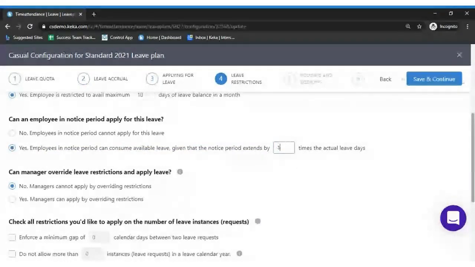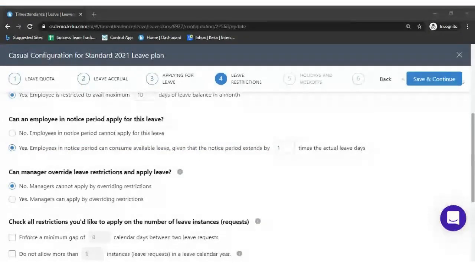So what happens is, let's assume the employee's last working day is on 22nd of March, and the employee in notice period has applied for this particular leave type. As per my settings, I have taken a leave and my notice period gets extended by 1 day than the actual leave.